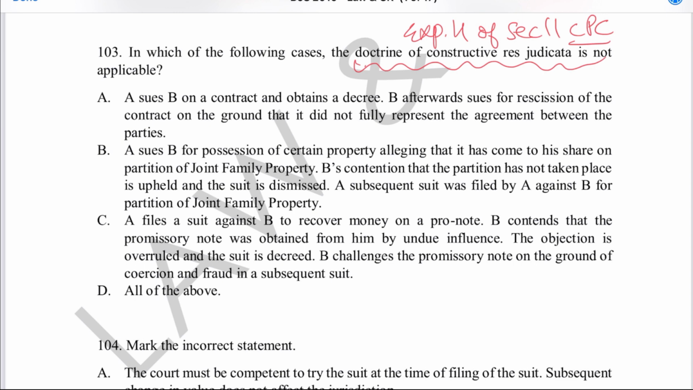If you see the options, come to option number B, which says that A sues B for the possession of certain property, alleging that it has come to his share on partition of the joint family property. B's contention that the partition has not taken place is upheld and the suit is dismissed. A subsequent suit was filed by A against B for partition of joint family property. So the right answer is option number B only.